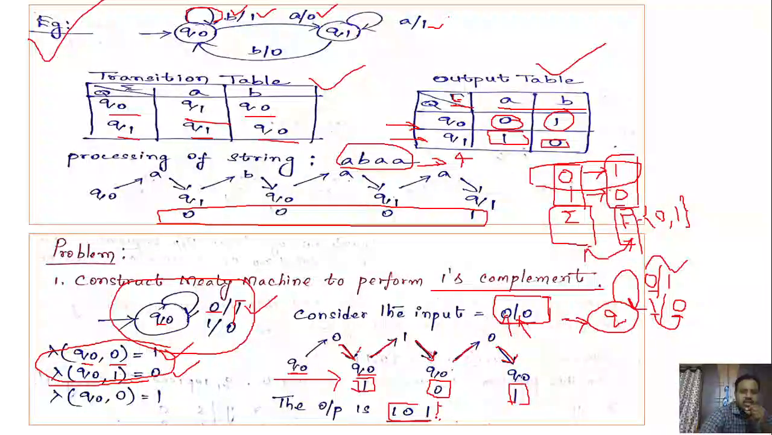So 101 is the ones complement of the given input 010, right? So now you understood the purpose of this Mealy machine. A Mealy machine will take some input and perform certain computation to produce the output. It is not recognizing the language. It is taking the input and producing some sort of output. This is how we can construct the Mealy machine for the given problems.